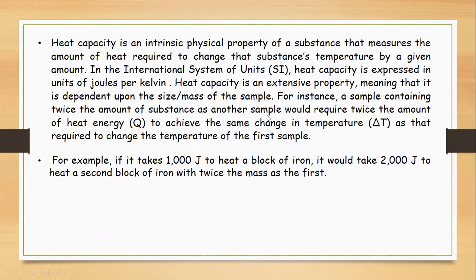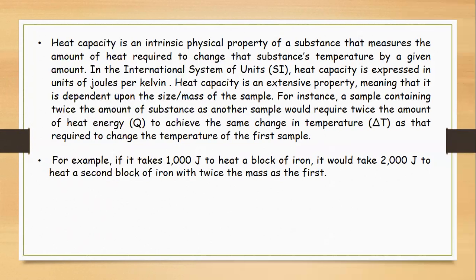Heat capacity is an extensive property, meaning that it depends upon the size and mass of the sample. For example, if there is a sample and another sample that is twice the first, the other sample requires twice the amount of heat energy to achieve the same temperature change.